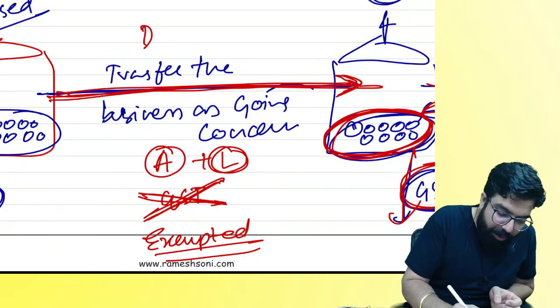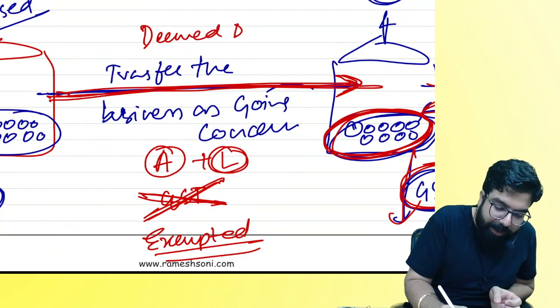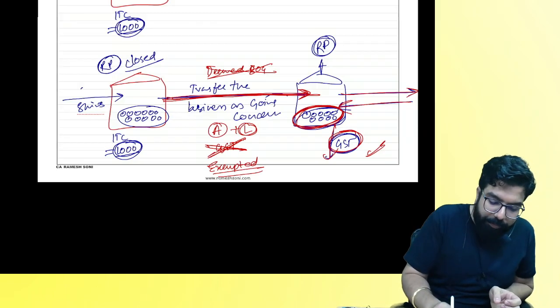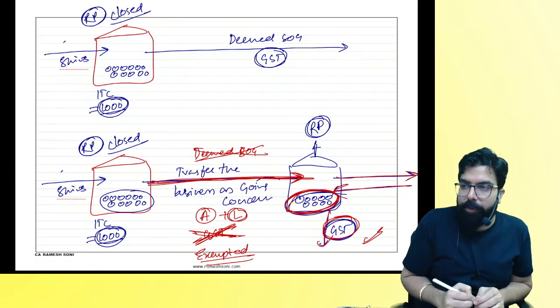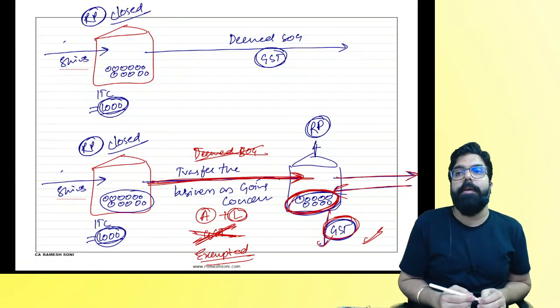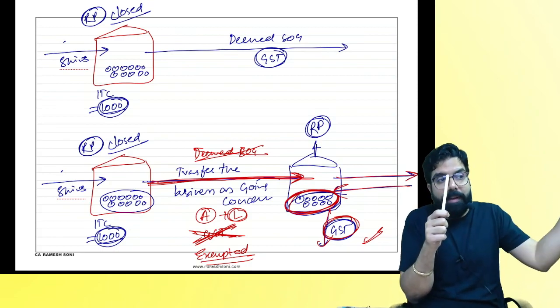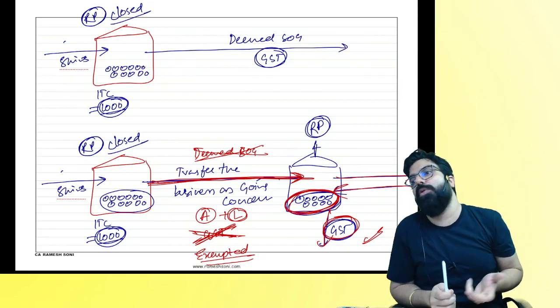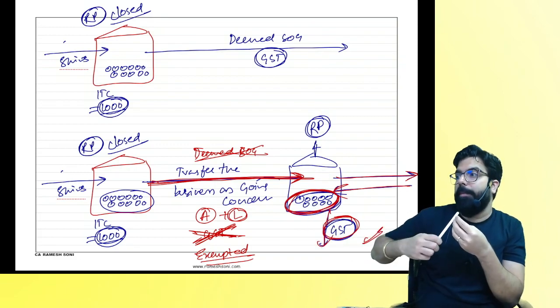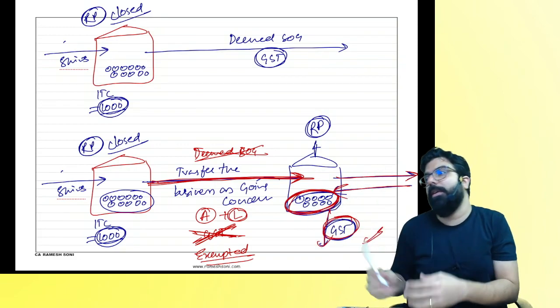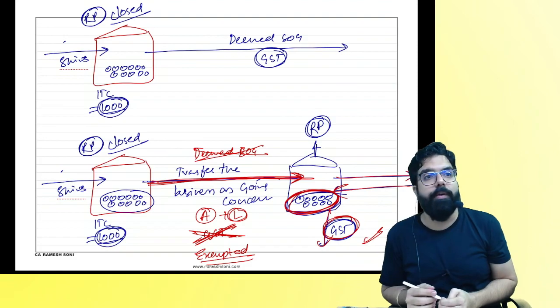will it be a deemed supply of goods? Will this be a deemed supply of goods? Or there will be no supply at all? Why? Because I gave it to someone and that person is going to carry on the business. He will collect the GST, he will give the GST to the government. So when I transfer the business to him, there will be no GST. Is my point 100% clear? Can I go ahead? Chalo.